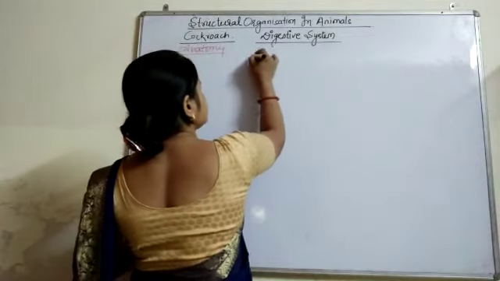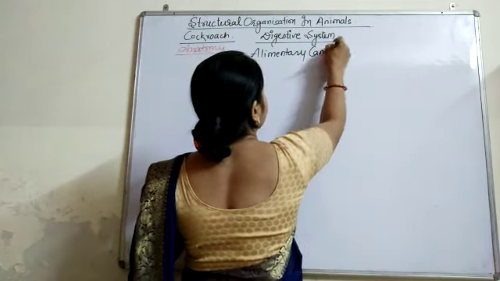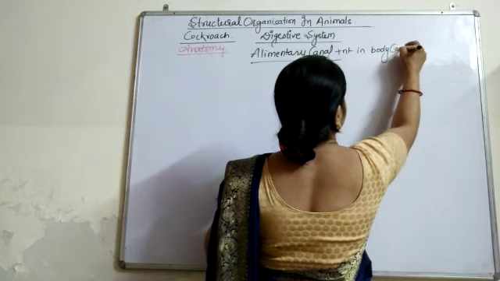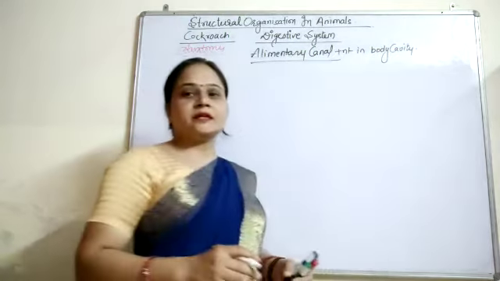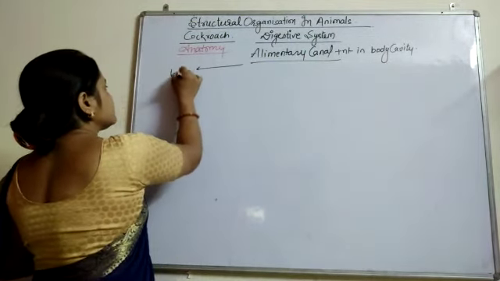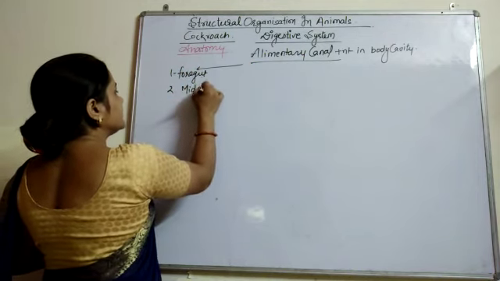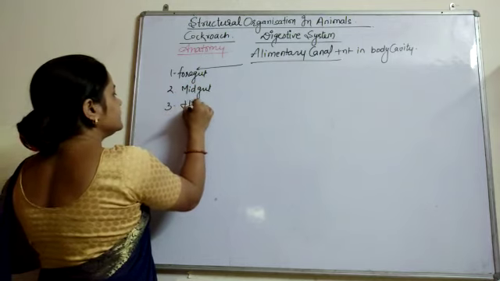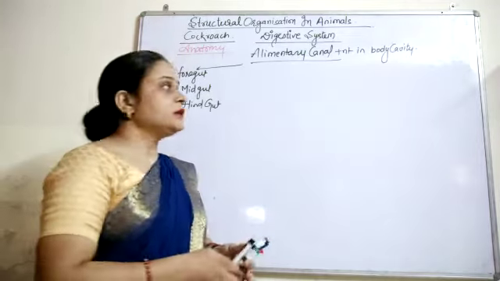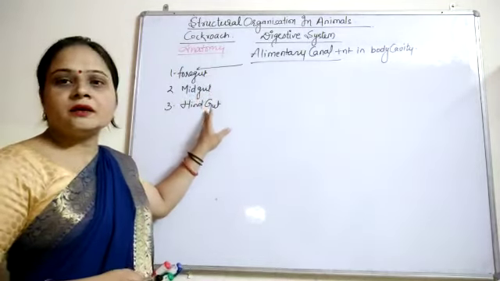This digestive system consists of the alimentary canal, and this alimentary canal is present in the body cavity. This alimentary canal is divided into three parts: one is the foregut, second is the midgut, and third is the hindgut. These are the three different parts of the alimentary canal of the cockroach.